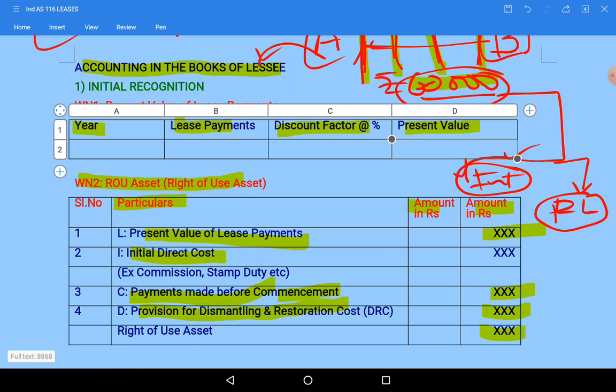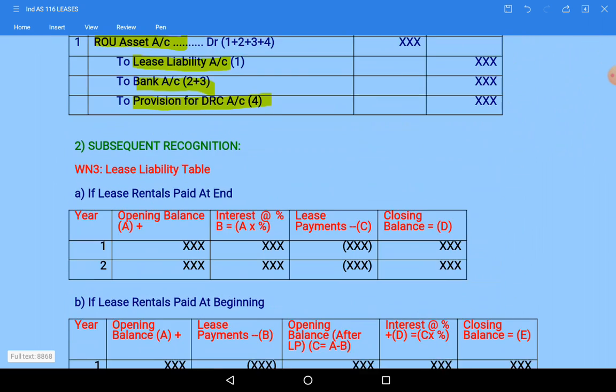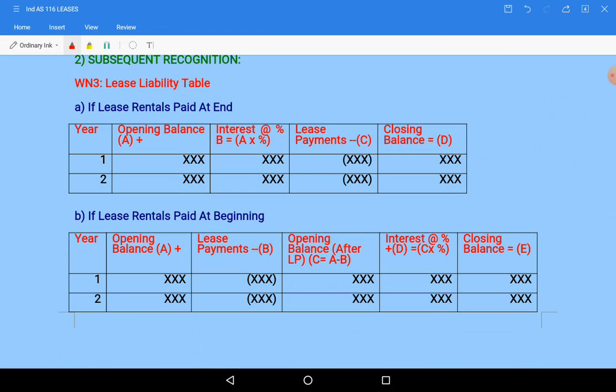That will be done with another table, at the end of each year. So that is why we will prepare the lease liability table. If lease rentals are paid at the end, opening balance, first year, second year, like that, however many years there are, those many years we will prepare.